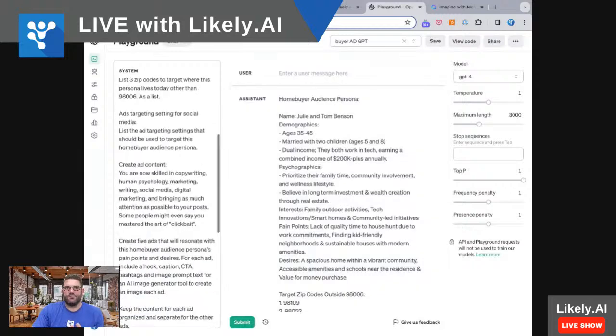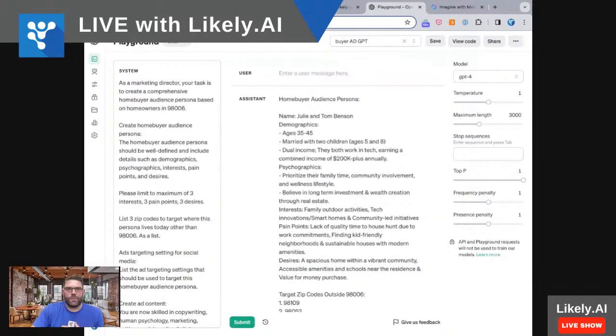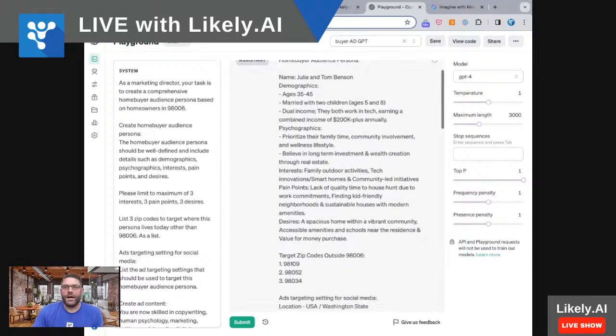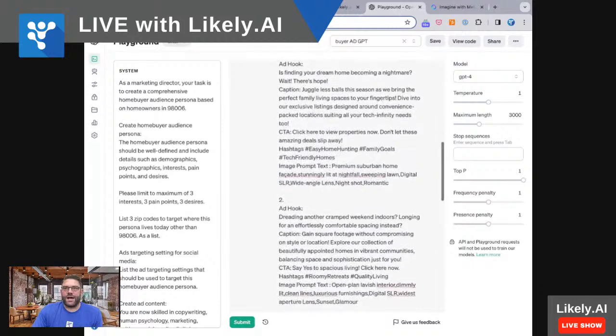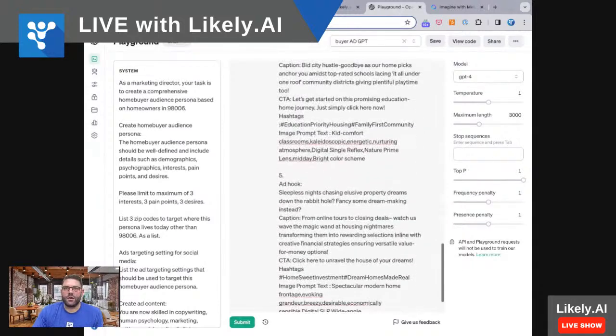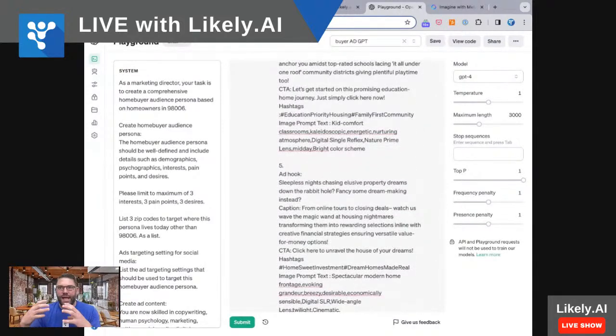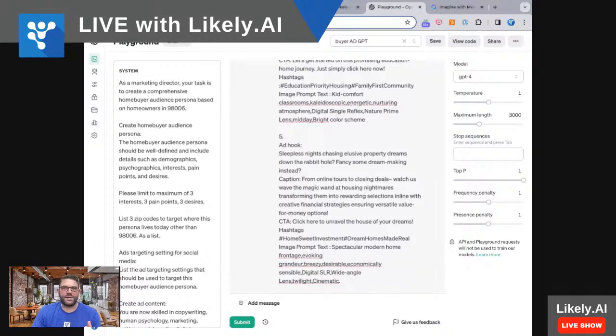We wrote a long prompt and keep modifying it. What it does is it creates a persona for that audience that you want to create ads for, and in this case, it's a home buyer. Then I have it write 5 ads that have a hook, then a caption, which is the center of the post, a call to action, hashtags, and then even an image prompt at the end.